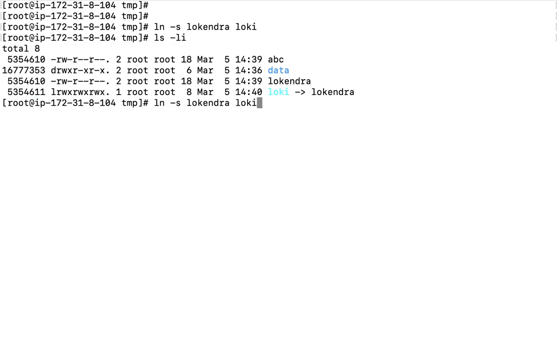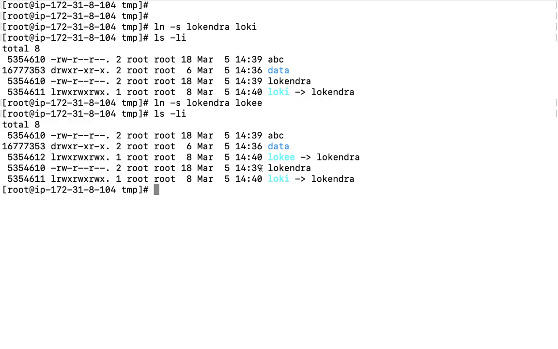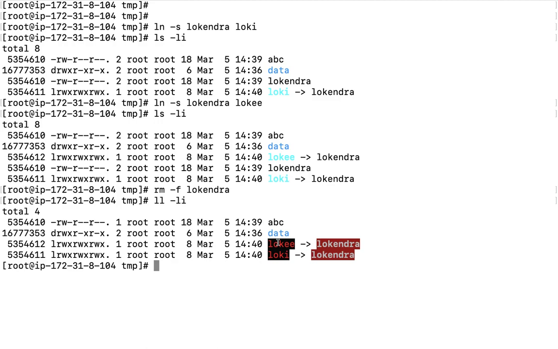If I define something here, maybe a new name, I would like to show you that obviously both Loki links have different inodes, and the actual file is going to be the same. For example, if I remove this particular Lokendra file, what is going to happen here? Obviously both the files are dangling now.